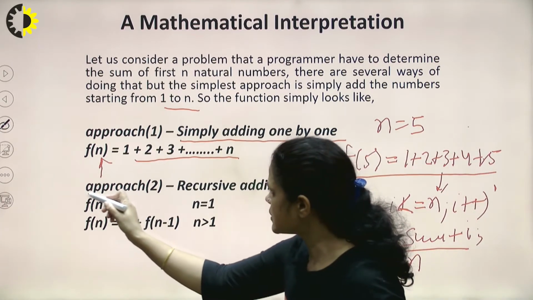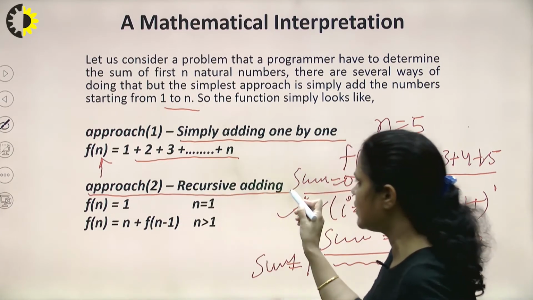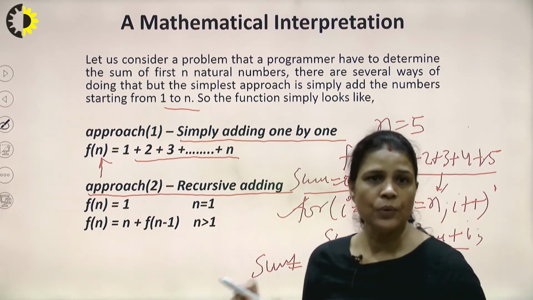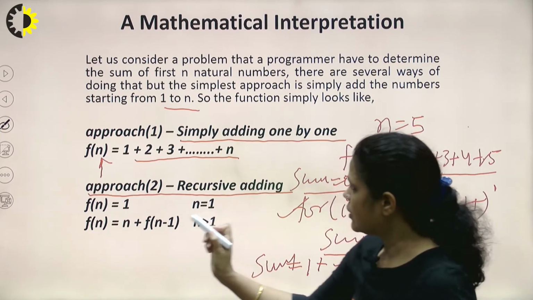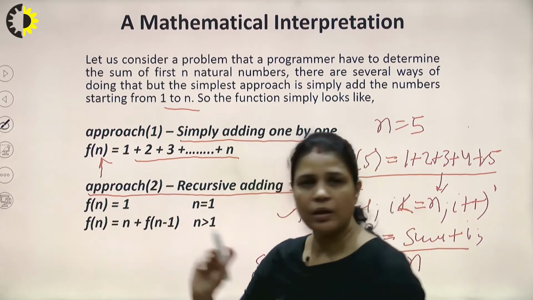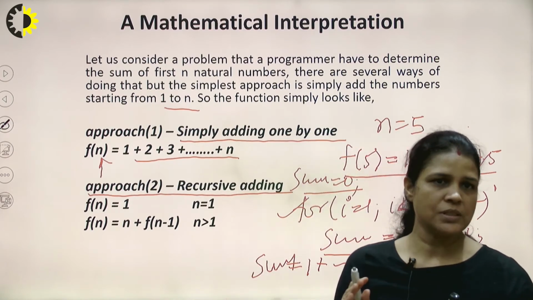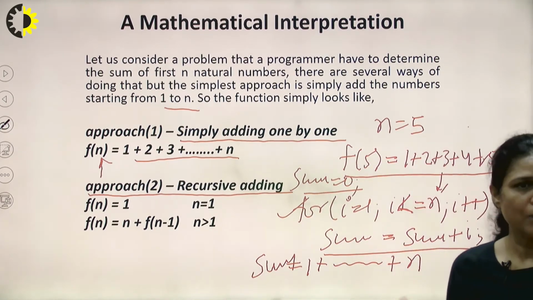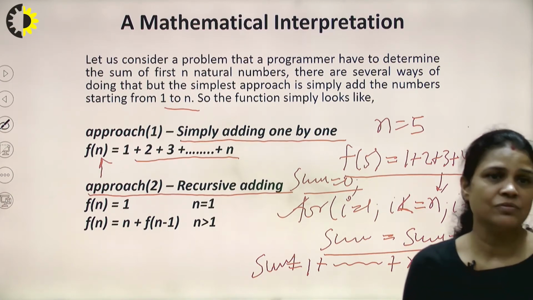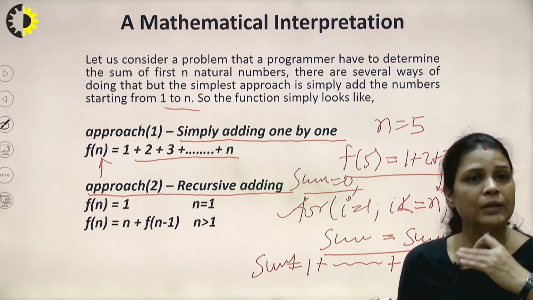This process, the second one, is known as the recursive adding. What we are doing here, basically, every recursion process has a base criteria. So first of all, what do you mean by base criteria? Base criteria means where the function will not call itself again.